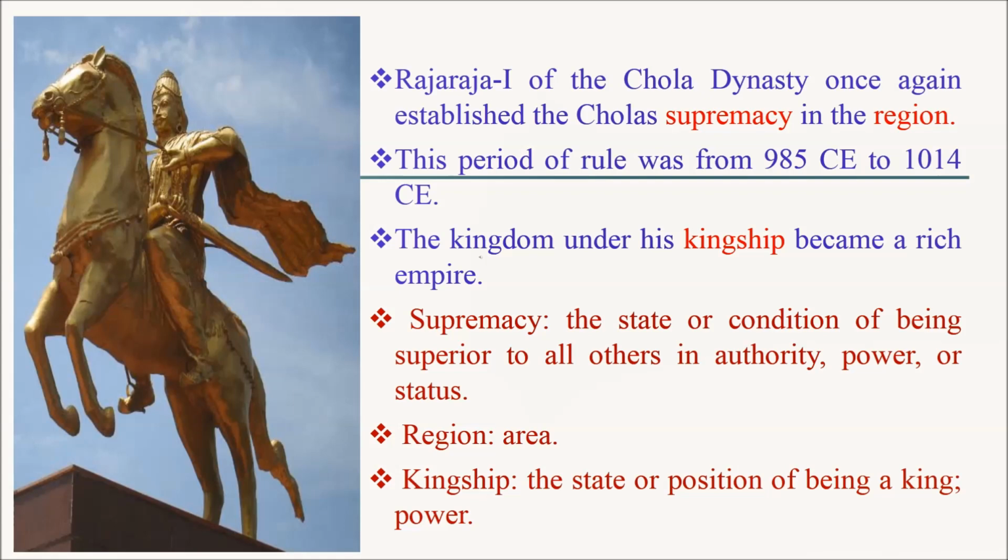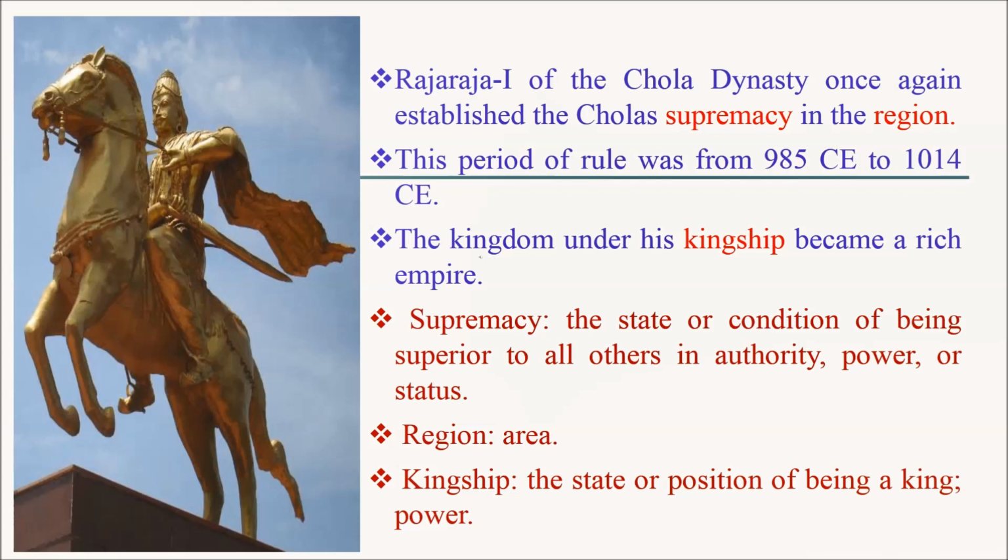Here, supremacy means the state or condition of being superior to all others in authority, power or status. Region means area. Kingship means the state or position of being a king. In other words, kingship means power.